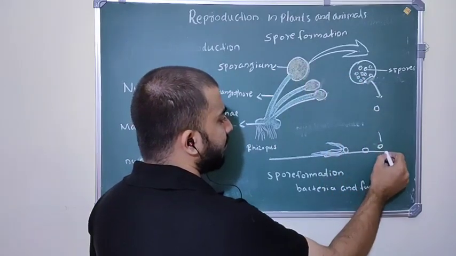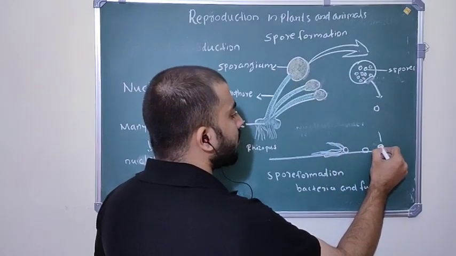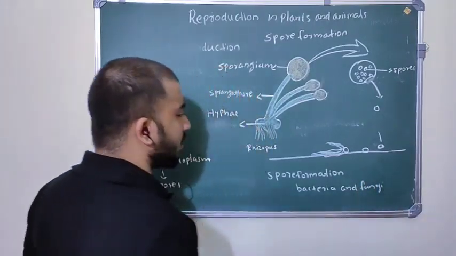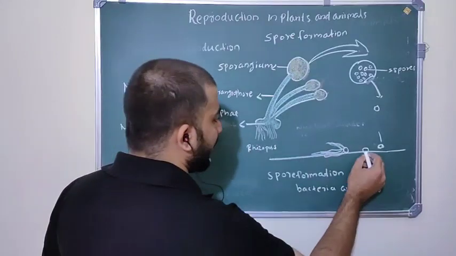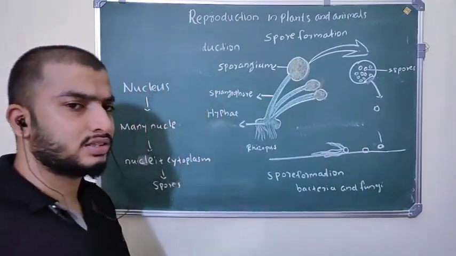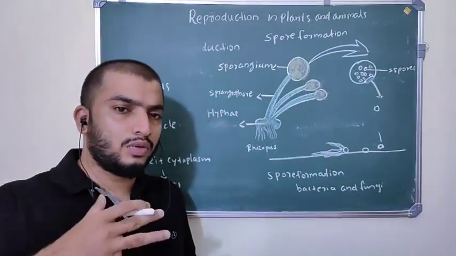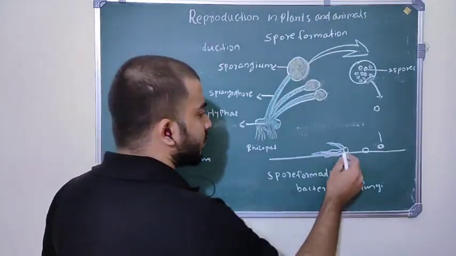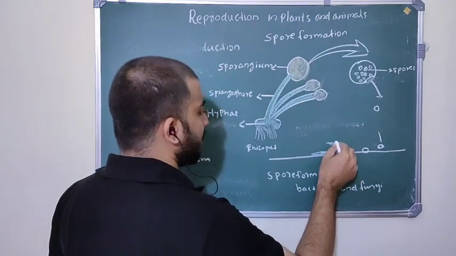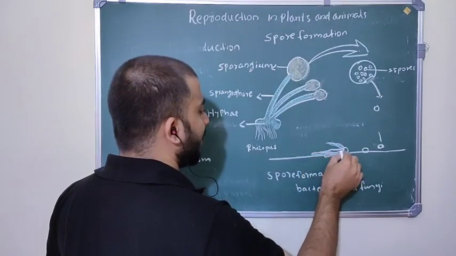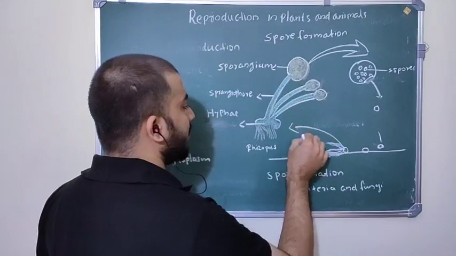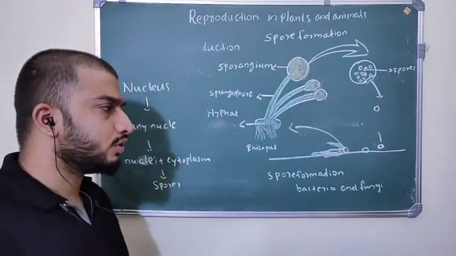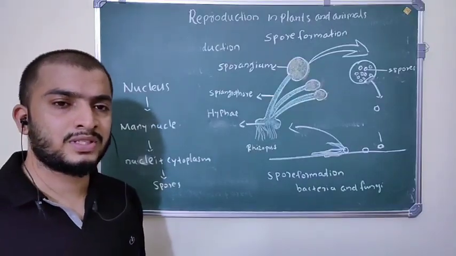The spores are liberated from this sporangium, fall off and reach the ground surface. What happens when the spore reaches the substratum or ground level? The spore germinates and forms its fungal body, hyphae, and it becomes a complete Rhizopus, a complete fungus again. So this is the asexual reproduction present in fungus.